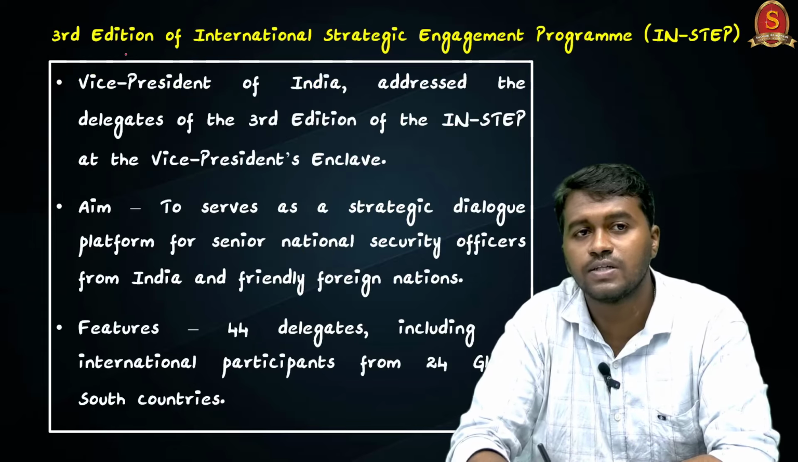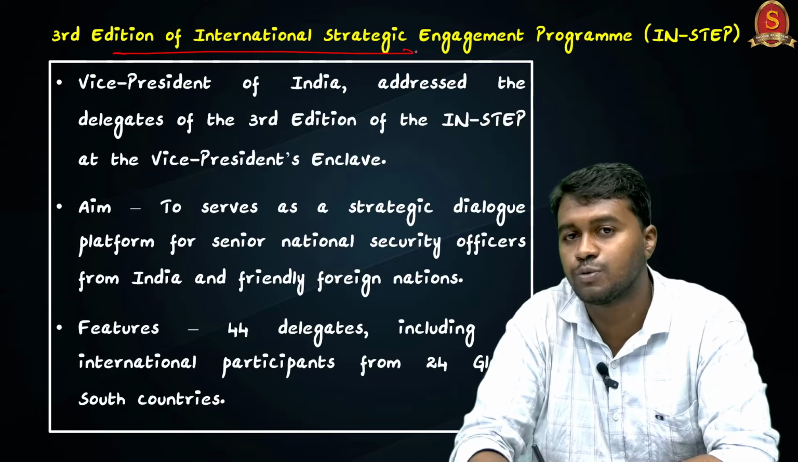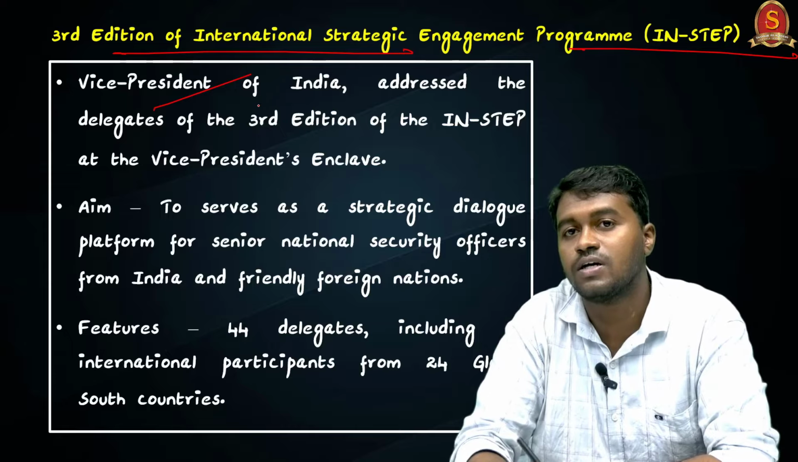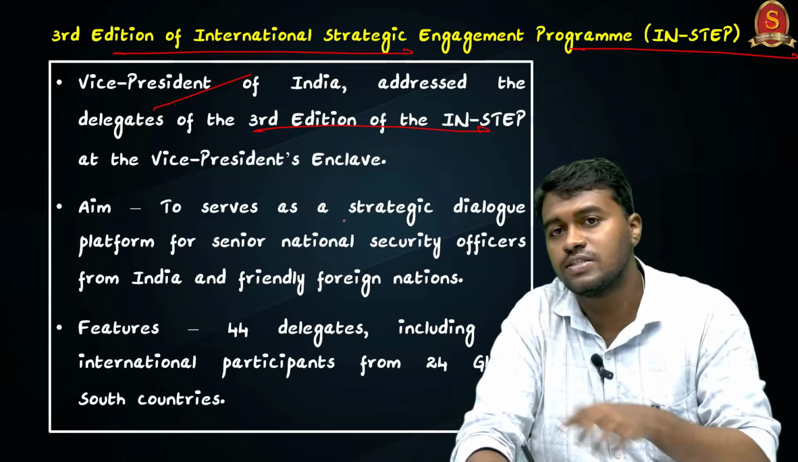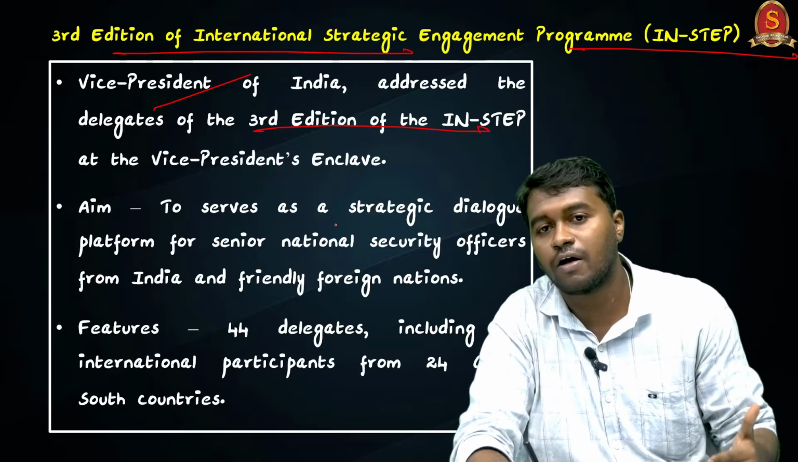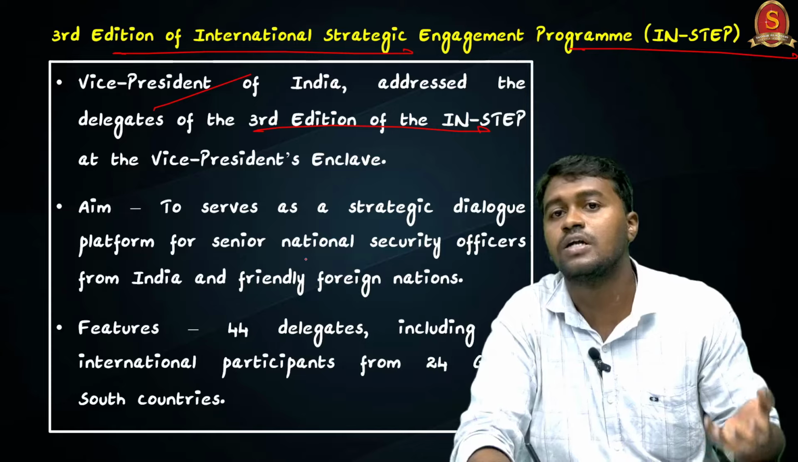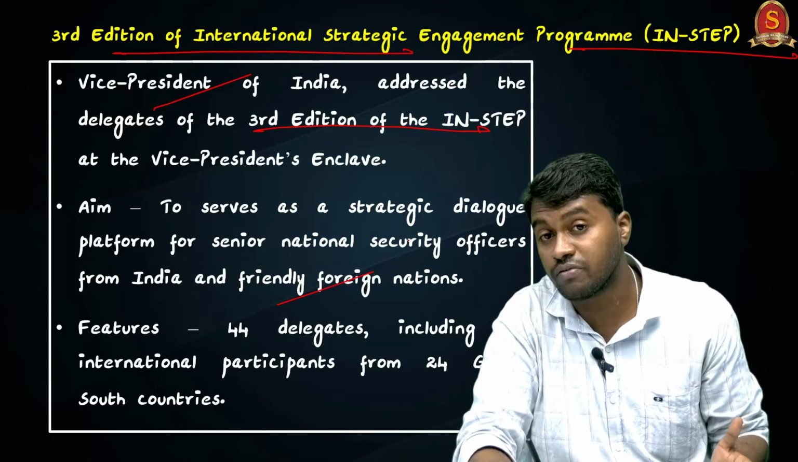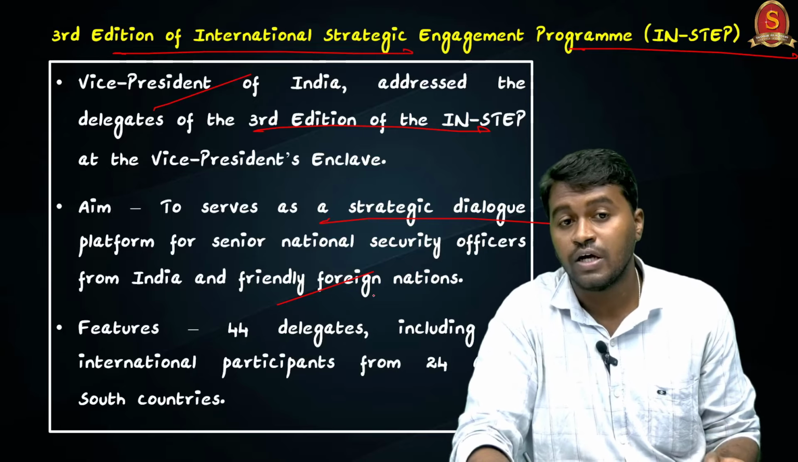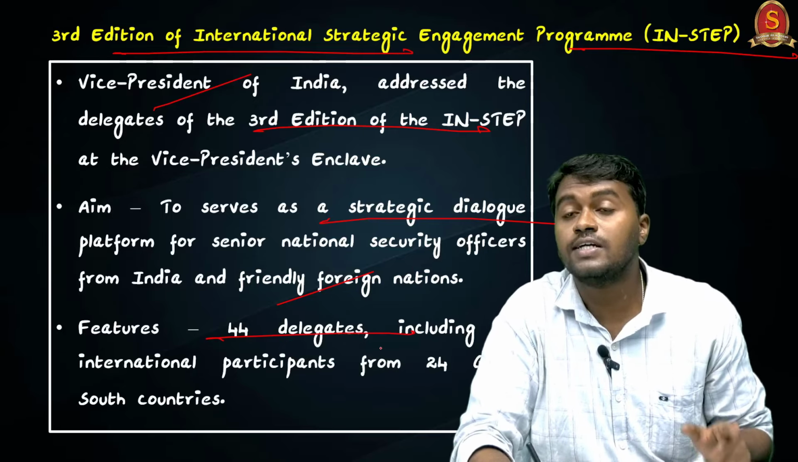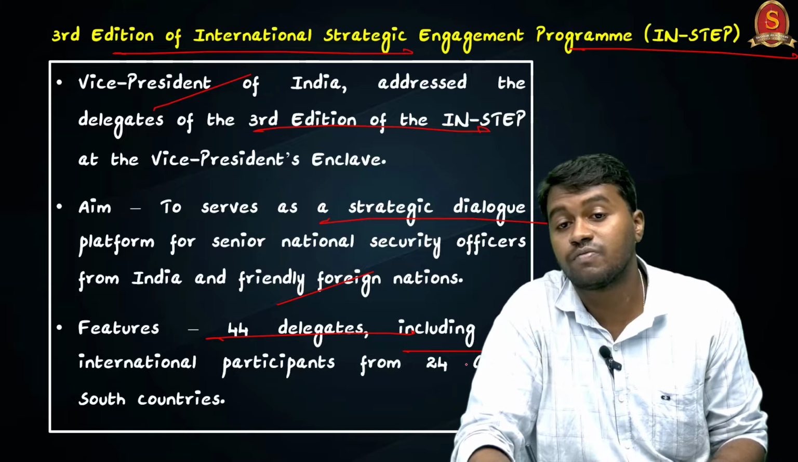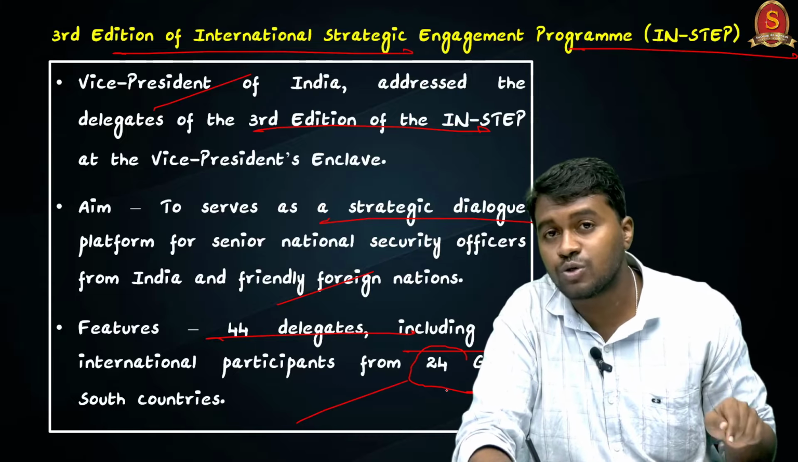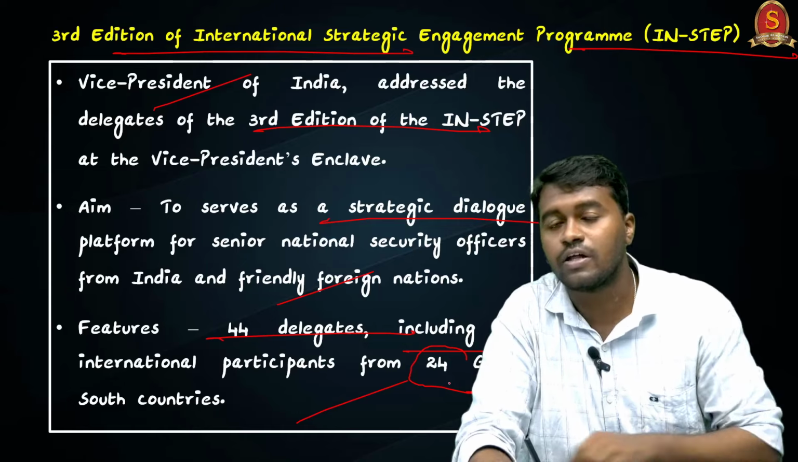And the next topic is the third edition of International Strategic Engagement Program, shortly known as INSTEP. So recently the Vice President of India addressed the delegates in the INSTEP. So what is INSTEP? This program will serve as a platform which brings together the senior national security officers from India and also from the friendly foreign countries to discuss strategic issues. And please note that 44 delegates, including 32 international participants from 24 global south countries, attended this program, and that is showcasing India's influence in the global south.